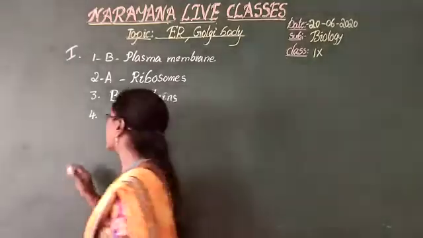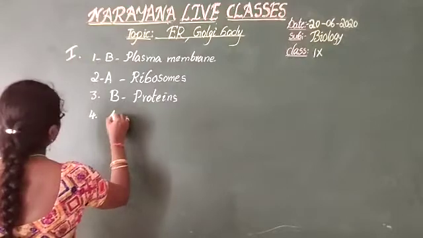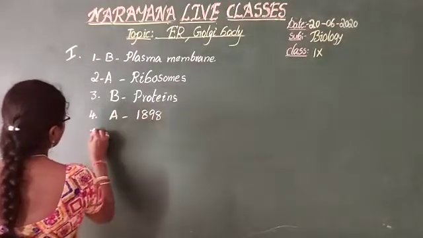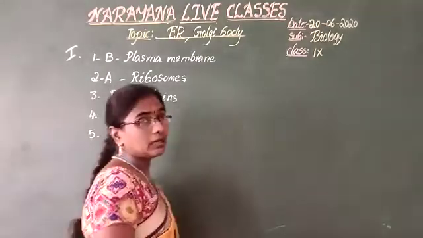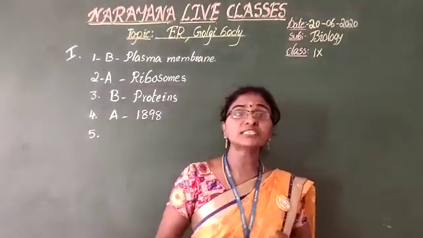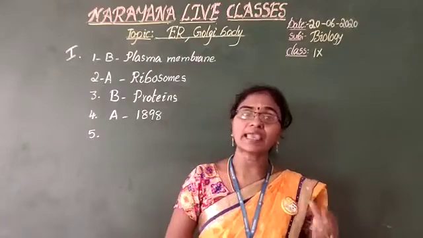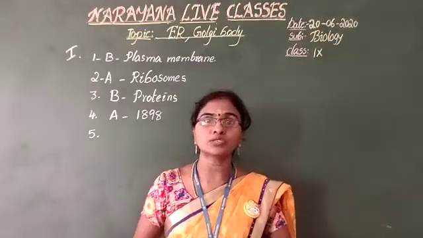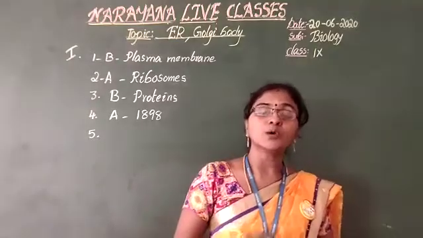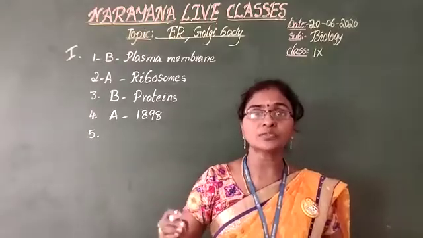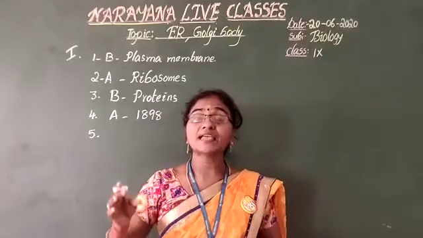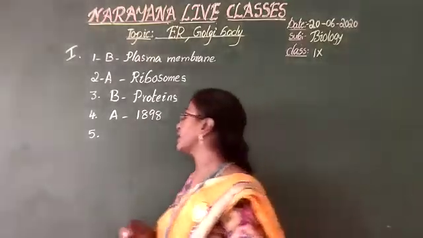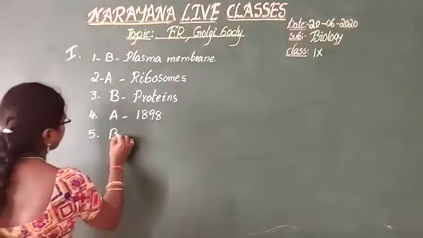So the answer is 1898, option A. And the next one: the number of these organelles is very high in the cells which secrete enzymes and hormones. The cells which secrete enzymes and hormones contain dash cell organelles in high number. Answer is Golgi body, option B.